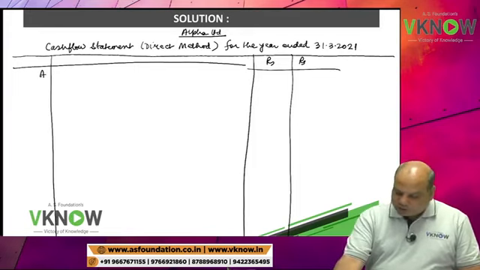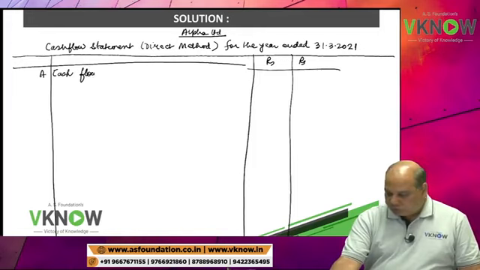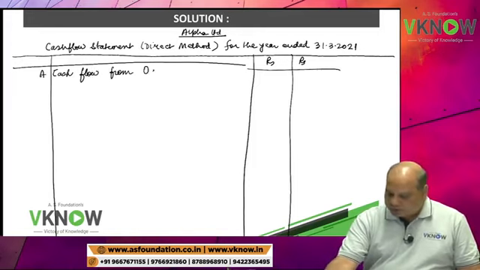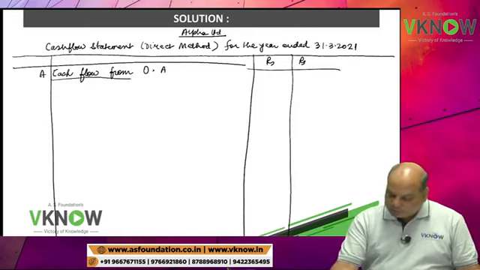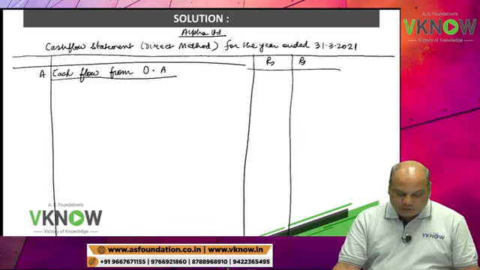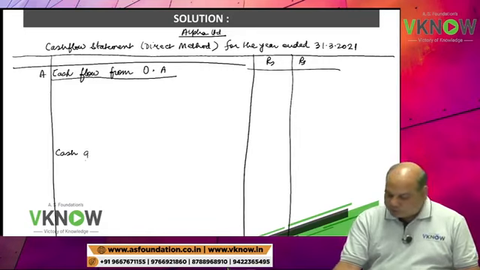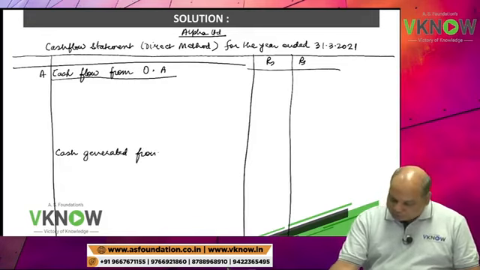So first point A, cash flow from operating activities, underline. Then you keep 6 or 7 lines blank and write down cash generated from operations.